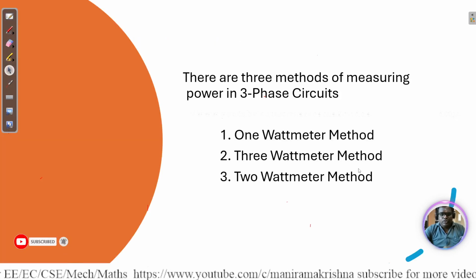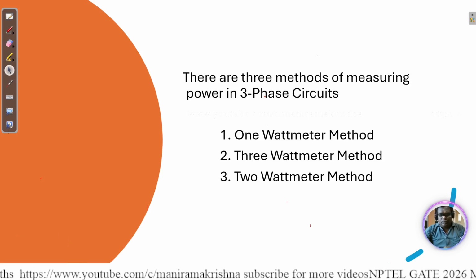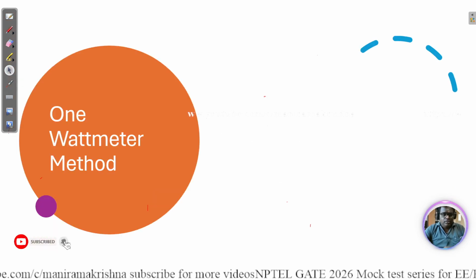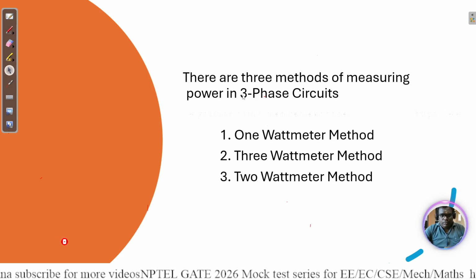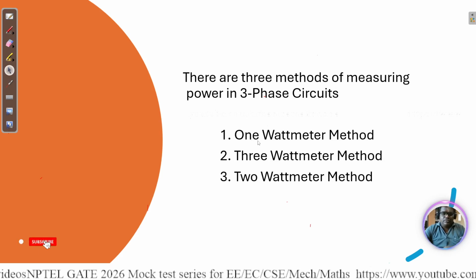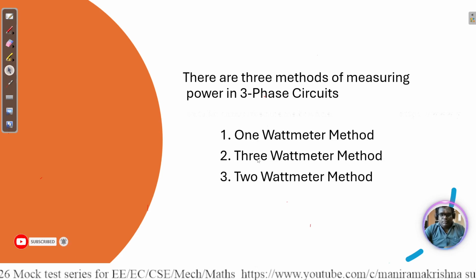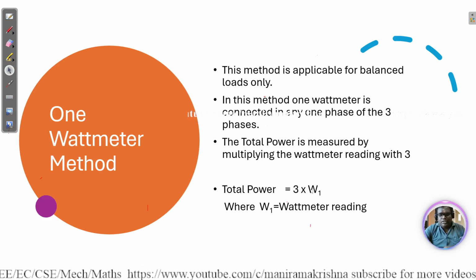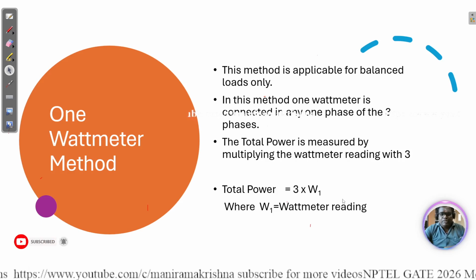Here we'll talk about the methods of measuring power. We have some measuring instruments. First is the one wattmeter method. How can we measure power in three phases? There are one wattmeter, three wattmeter and two wattmeter methods. In the one wattmeter method, we connect the wattmeter at only one phase, then multiply by three.